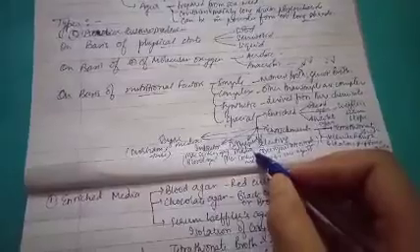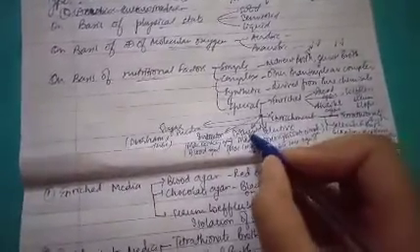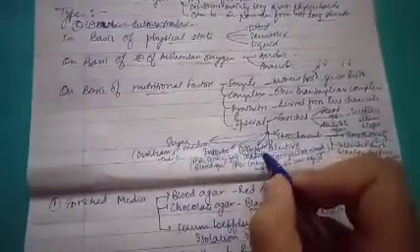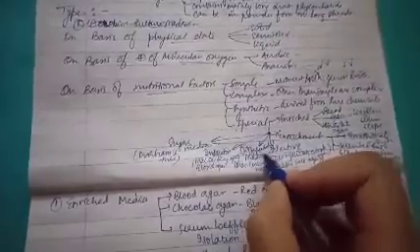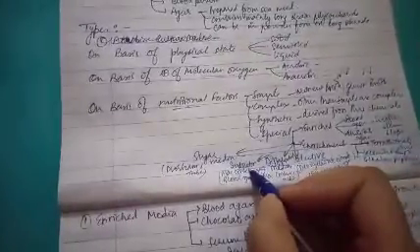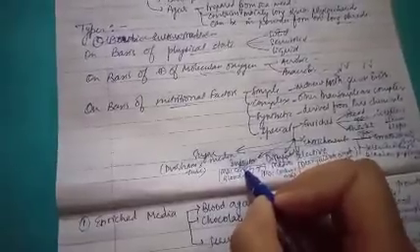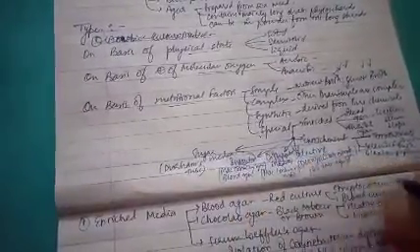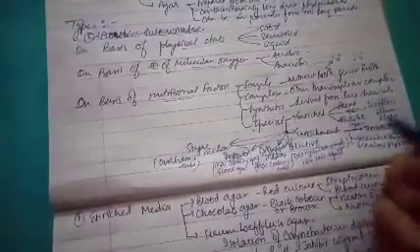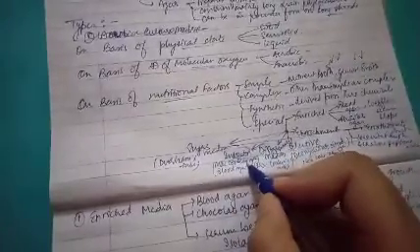Next is differential media. In differential media, those substances are used which are helpful in differentiating the characteristics of bacteria. An example is MacConkey's agar. Next is indicator media. As the word signifies, these media are used only for indication purposes. Examples are MacConkey agar and blood agar.